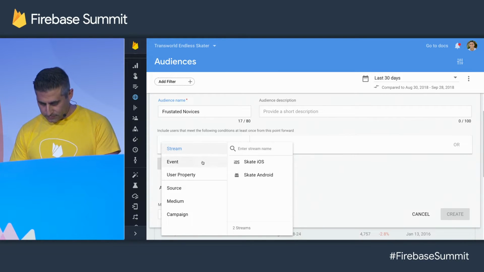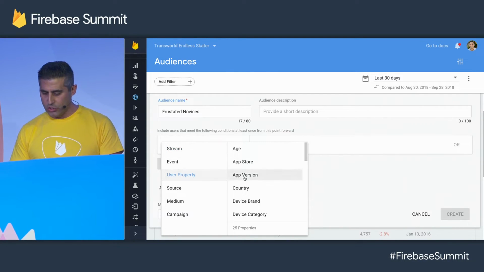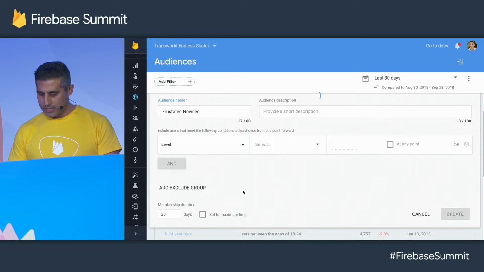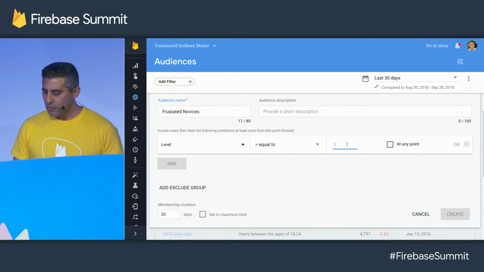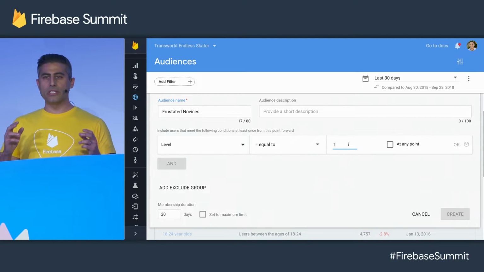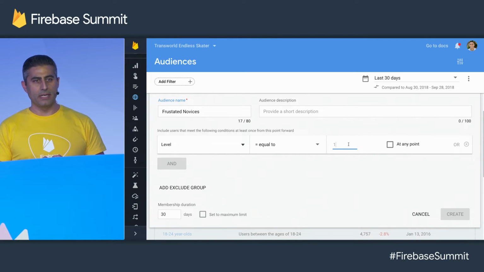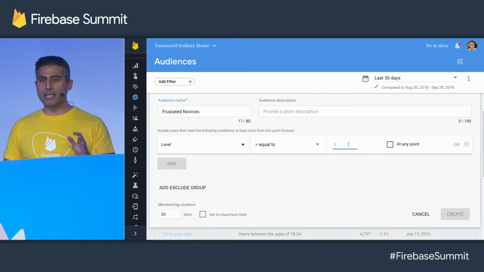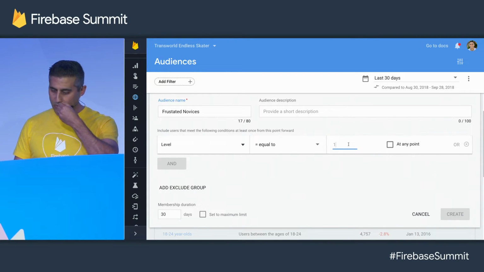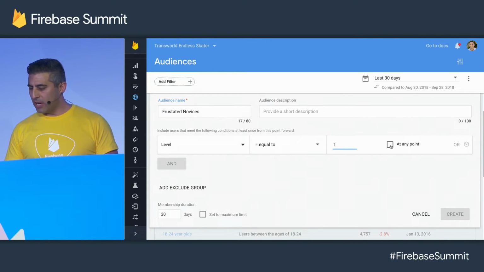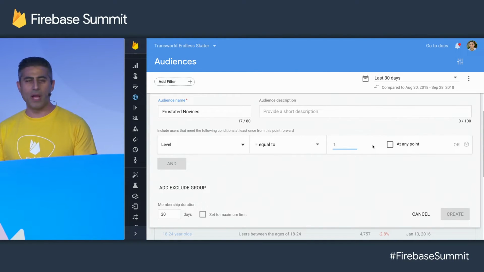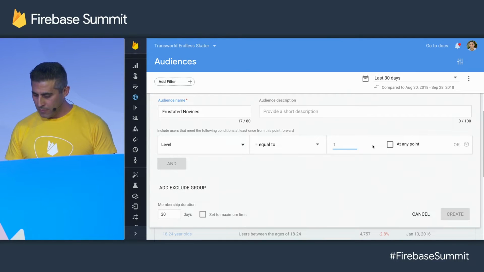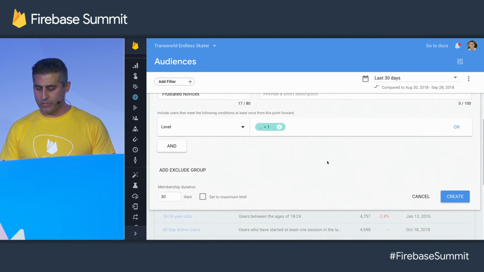All right. The first condition was a user property condition that the user was on level 1. Remember that now we are by default interpreting this as dynamically evaluated. So this really means users currently on level 1. Notice that there's this checkbox here where you can indicate this is users who have ever been on level 1, which for my game means all users. But we're not going to do that. We want frustrated new users.